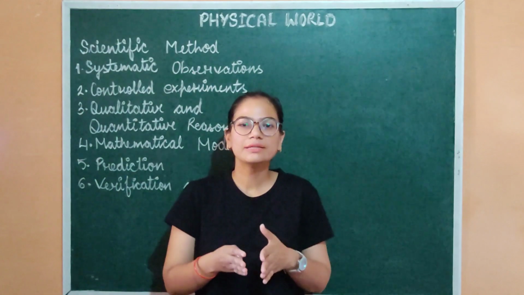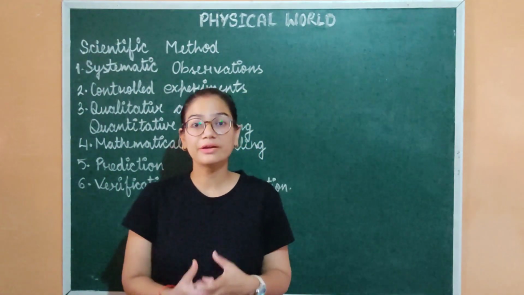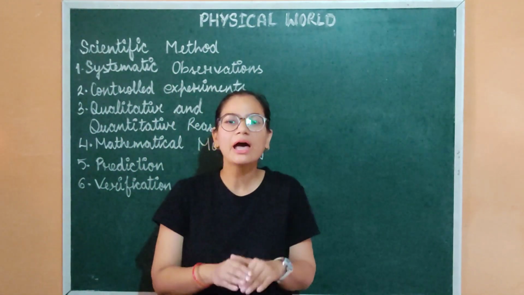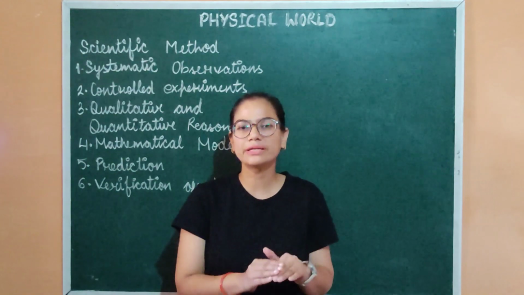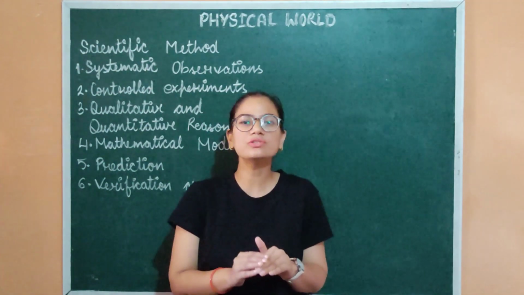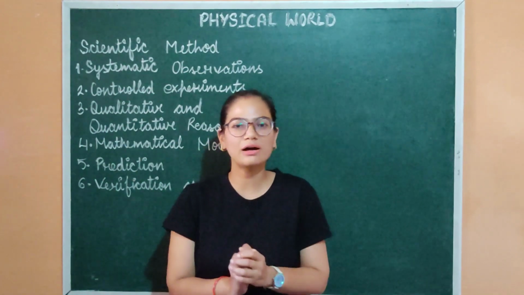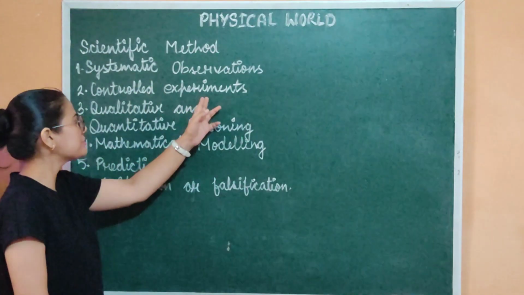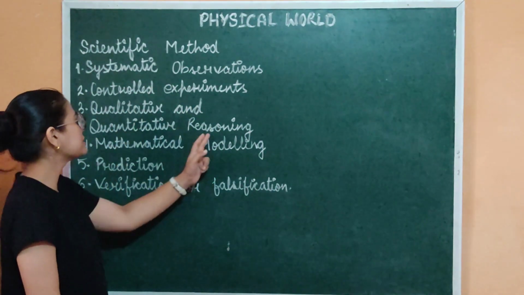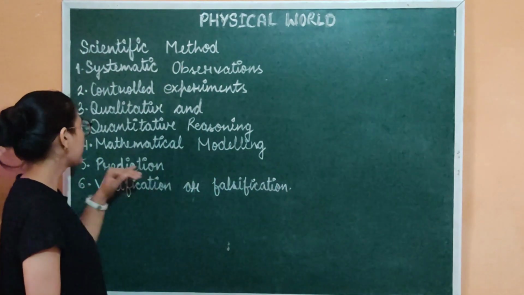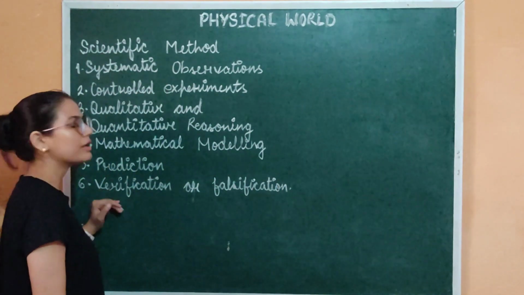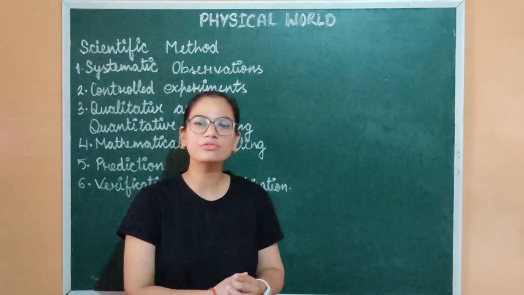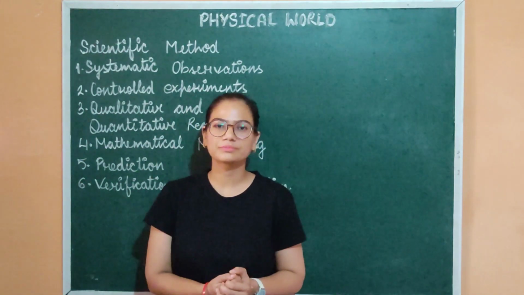Now the question is that जितनी भी knowledge हमारे पास है क्या वो सब science है? To answer this question we have a method and that method is called scientific method. In this method, we have to follow several steps, and those steps are systematic observation, controlled experiments, qualitative and quantitative reasoning, mathematical modeling, prediction, and the last one is verification or falsification. To get the understanding of this method, let us take an example.